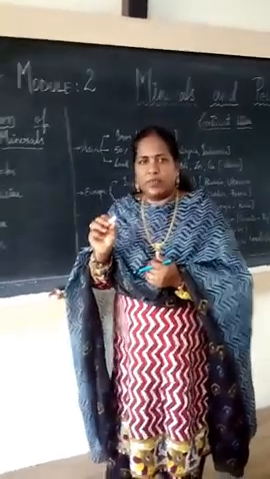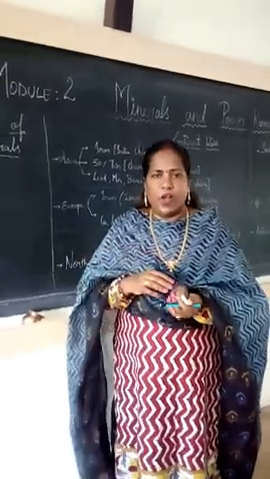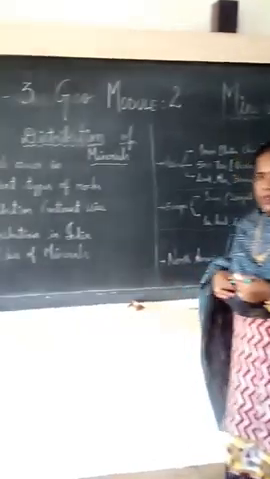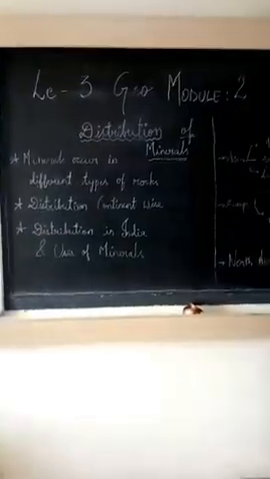These are the examples of the soft rocks. Layer by layer they are forming sedimentary rocks. Now we understand how the minerals are occurring in the different rocks: igneous rocks, sedimentary rocks, metamorphic.